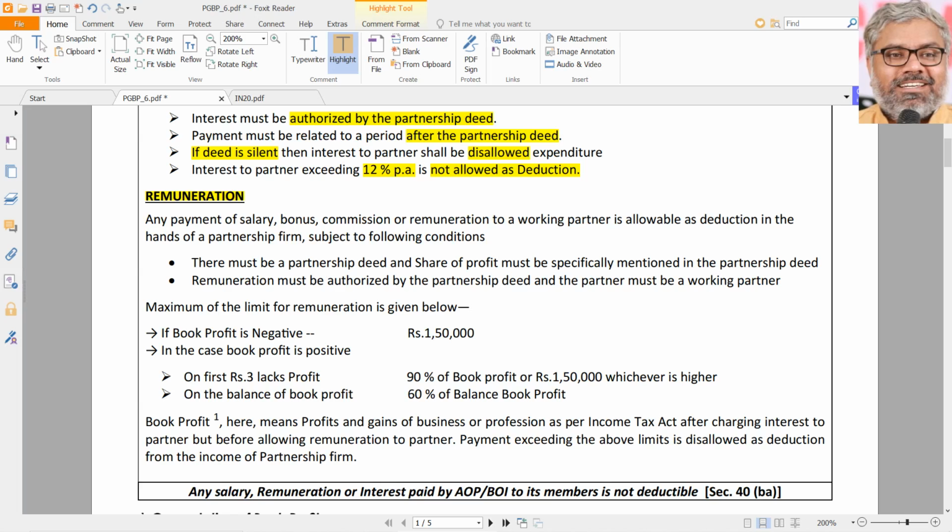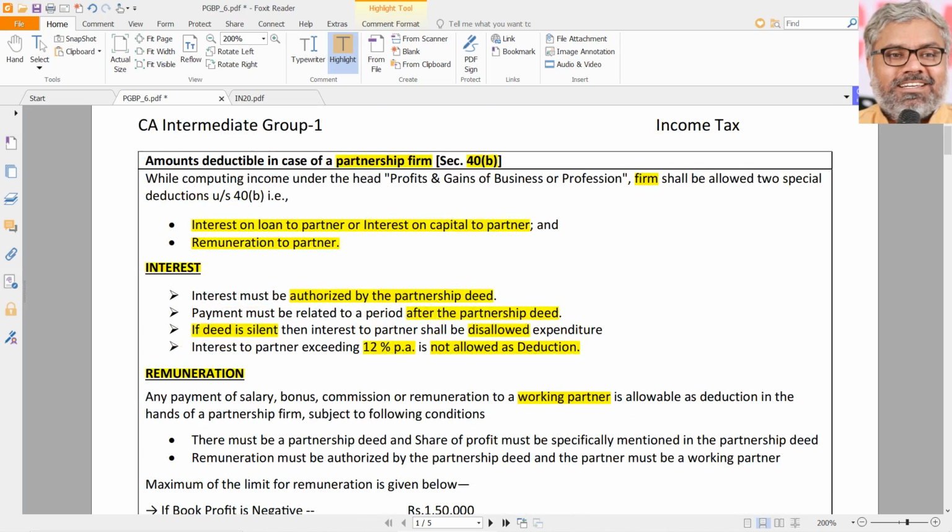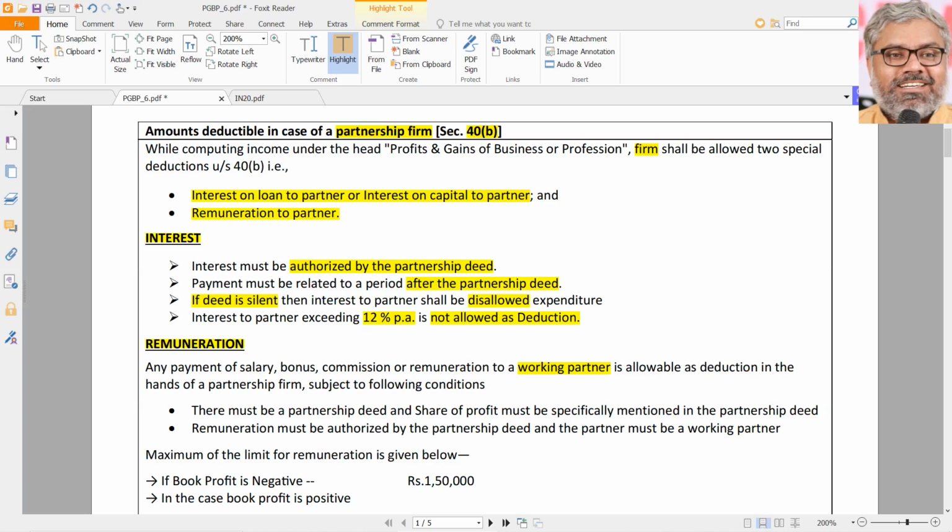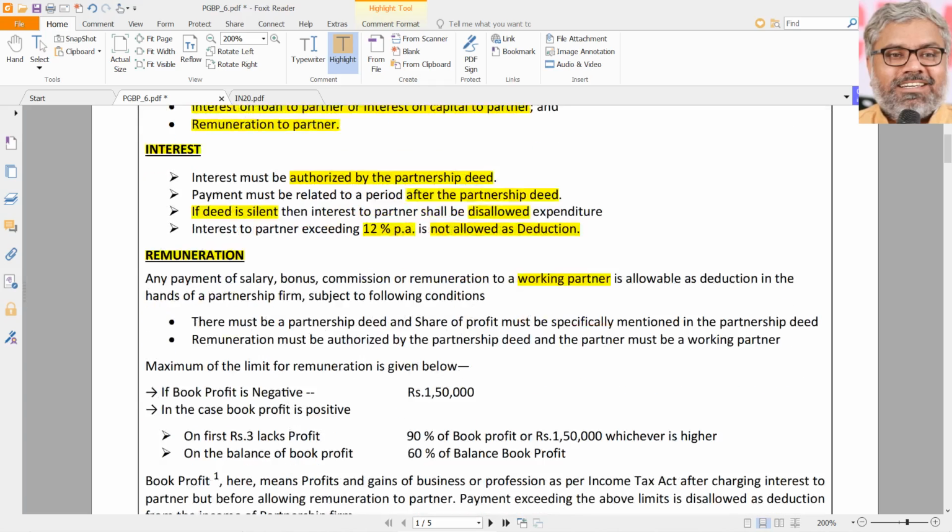That is payable by whom? Naturally the firm to the partner. Is it allowed as deduction? Of course it is allowed as deduction. But the condition is what? That it should be payable to a working partner. So if the question says there are 3 partners, and in that one partner is a working partner and the other 2 are dormant partners or sleeping partners, and still remuneration is paid to them. For interest there is no such rule, because interest is not for the work that is done. That is for the amounts that the partners have contributed to the partnership firm in the form of capital or loan. That is different.